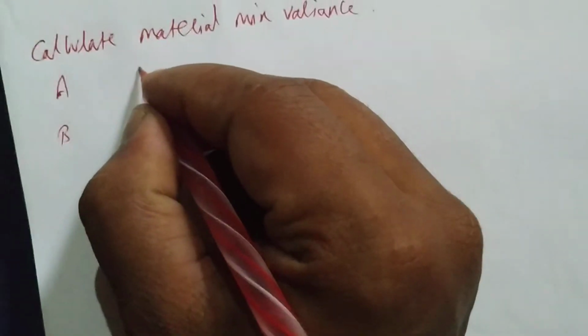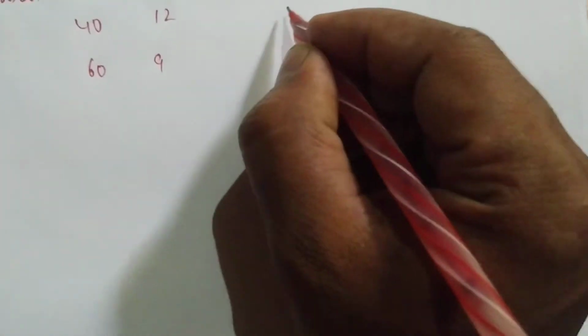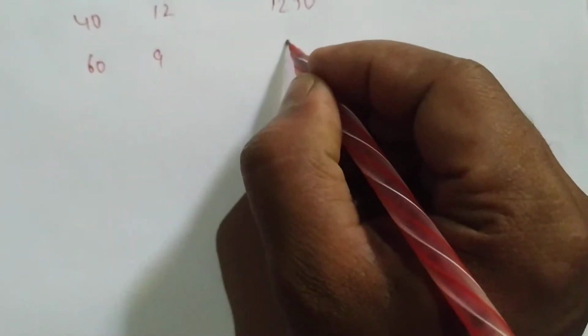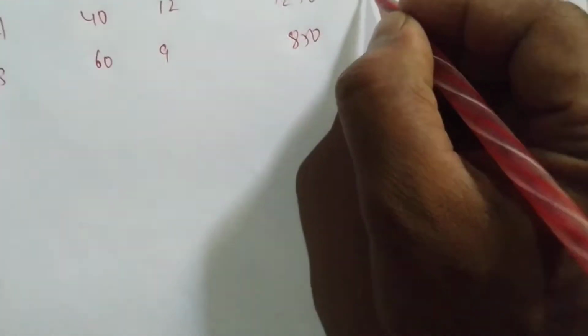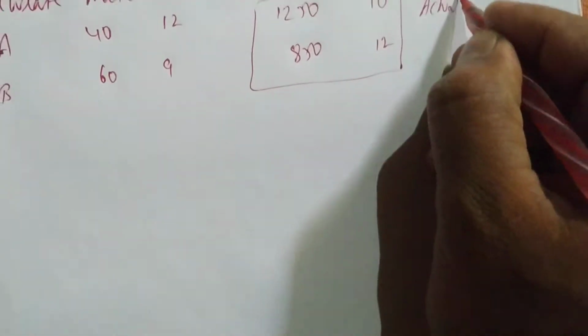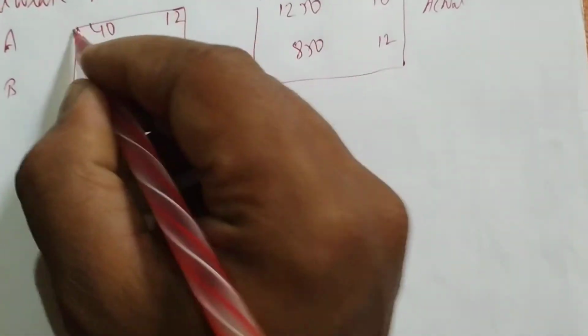Material A and material B are given: 40 and 60. Price is given, 12 and 9. This is standard. Actual we will write as 1250 and 850, with actual price 10 and 12. This is all actual, and this is all standard.